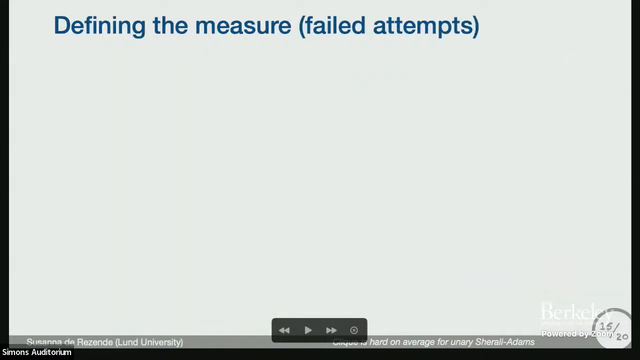So I'd like to do 2 quick failed attempts, very naive ways of trying to define this measure. The first naive attempt is that I'm defining the measure as being the size of the rectangle. Okay. Why doesn't this work?